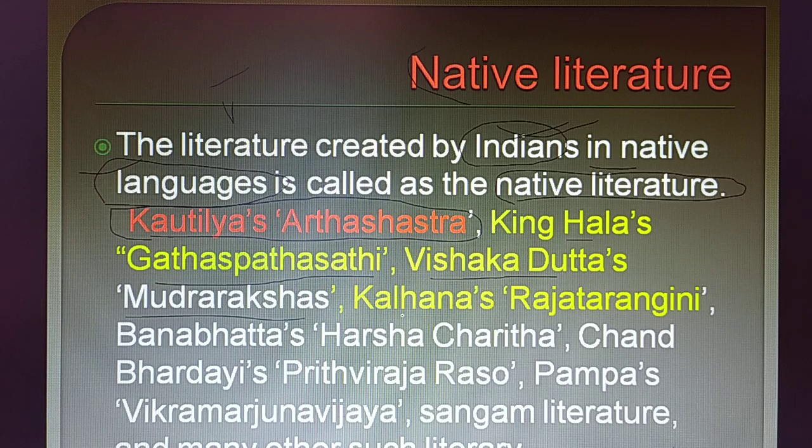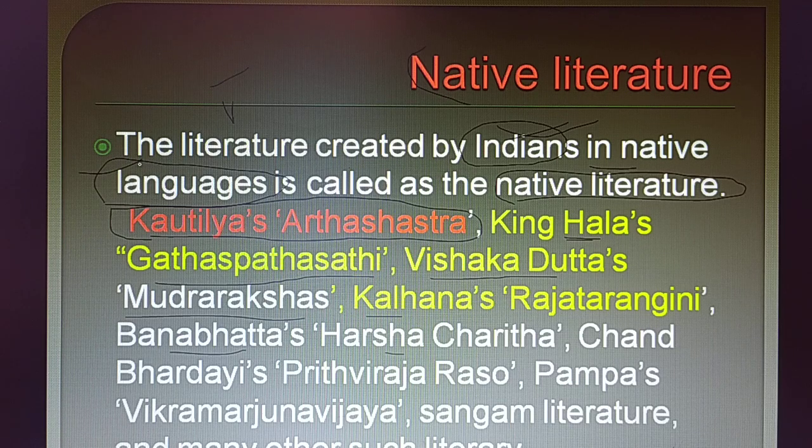Examples of the native literature that we are discussing: Kalhana's Rajatarangini, Banabhatta's Harshacharita. There are plenty of books we can see in India which were written by Indians. Remember here, Kautilya's Arthashastra is written in the Sanskrit language. And Gatha Saptashati, obviously this is also written by an Indian king. He is a king of India and he wrote a book. That book is called Gatha Saptashati.